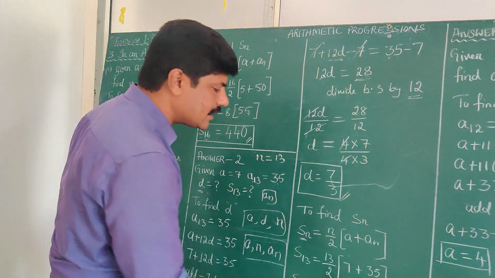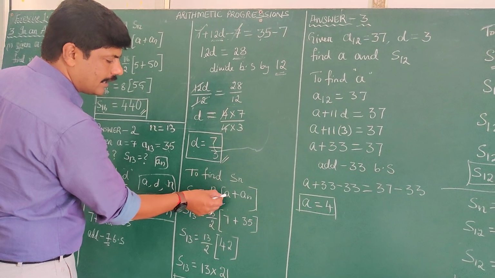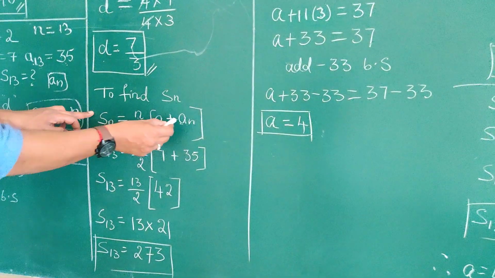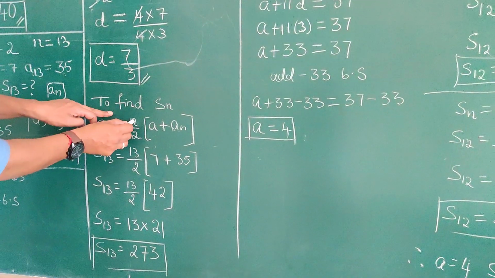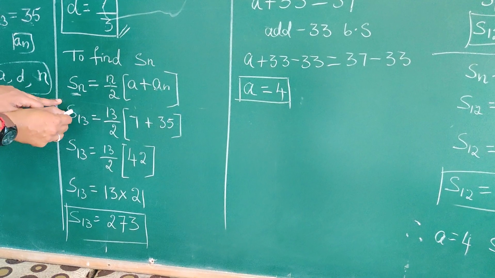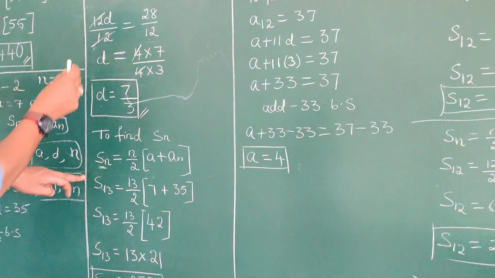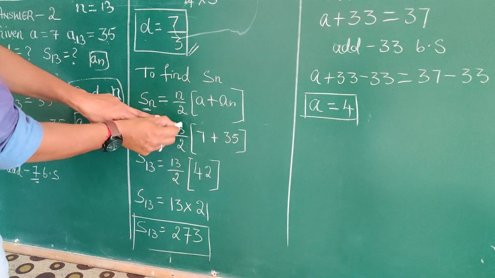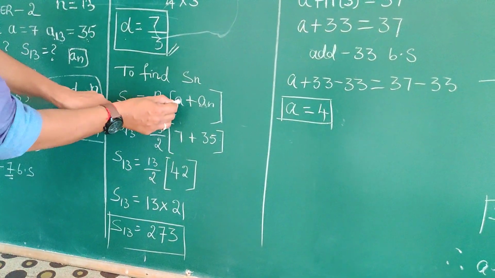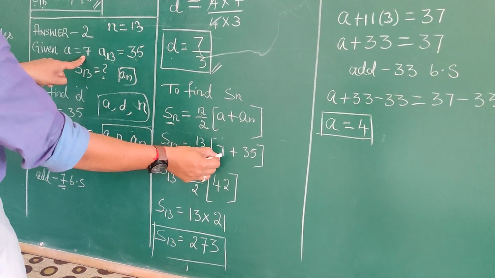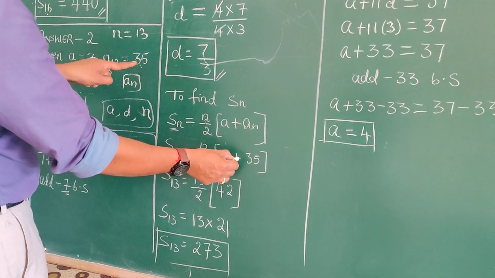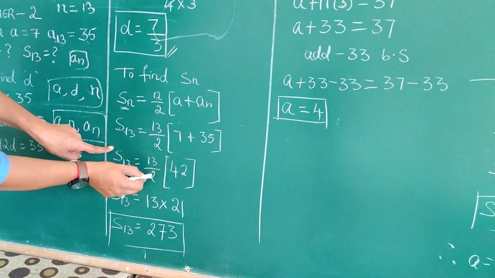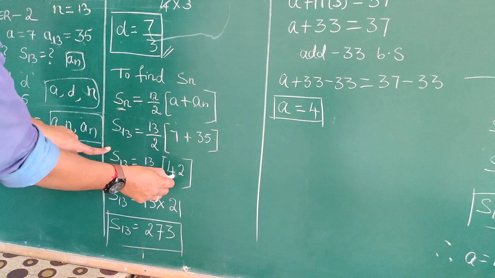Therefore, you can use this formula also. Sn is equal to n by 2 into (a plus an). Now I am using the last term formula, that is, the sum of n terms is equal to n by 2 into (a plus an). Now S13, because the n value is 13, already given here, you have to find S13. So S13 is equal to n by 2, 13 by 2, into what is the a value? The a value is 7, substituted here, plus what is A13? A13 is 35. Now S13 is equal to 13 by 2, 7 plus 35 is 42.